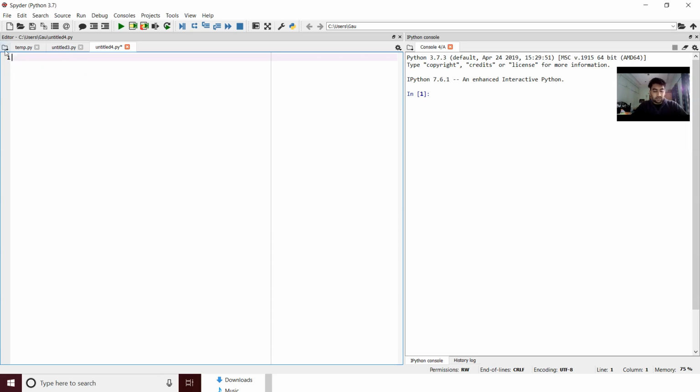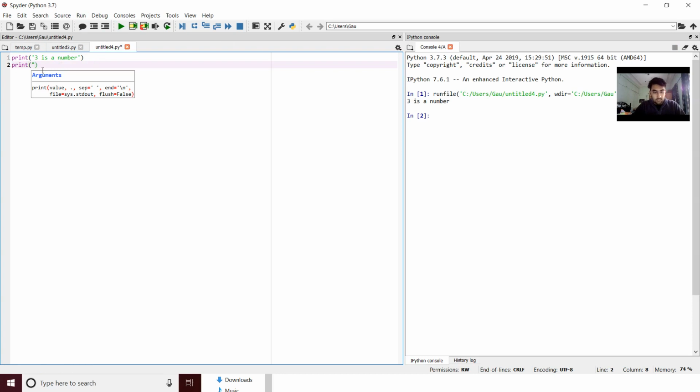In order to print this, you can use a print command, and there you go. When you run it, you get your output. 3 is a number. So this is a string now. Also, the same thing can be done with double quotes. So when you go print, you go this way. Print that this is a number. So when I run the program, I get both the quotes executed correctly.